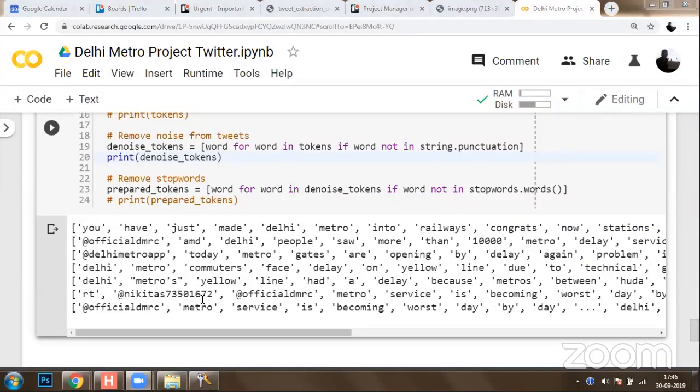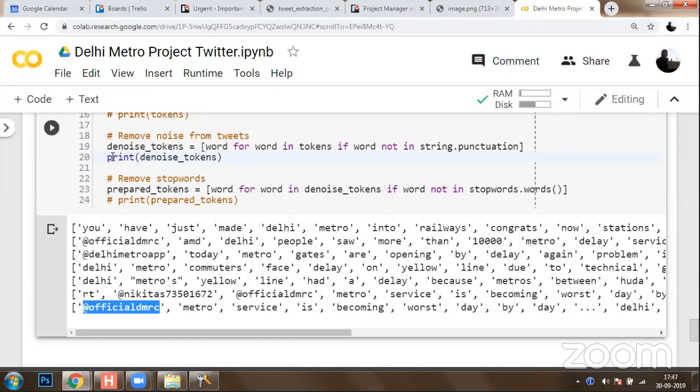Okay, so @official is good because @official is your Twitter handle. You need to pass it. So @official is an appropriate word. In case you would like to remove it from any ID, you won't be able to figure out whether it is a handle or a word. So it's a good idea that it should be concatenated to the word, because we should be able to find out the channel or the screen name of the account.